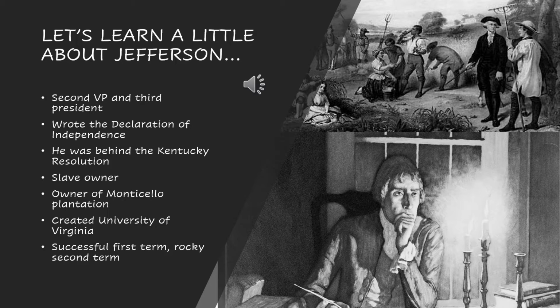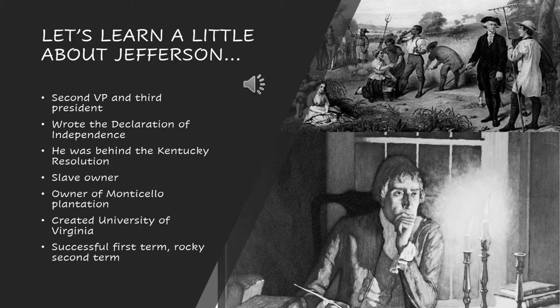He contributed a lot of important legislation, like the Kentucky Resolution that we talked about during John Adams' presidency, where he essentially nullified and didn't abide by legislation that he felt was unconstitutional. He wrote the Declaration of Independence, which is like the core of the United States, declaring independence from Britain. He created the University of Virginia, which set the standard for what colleges look like today, and that was a huge innovation.